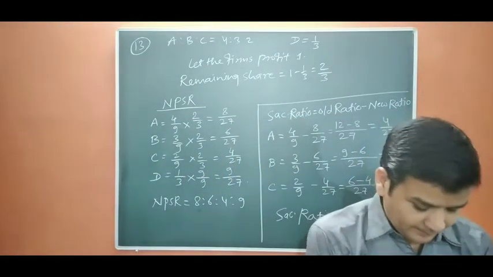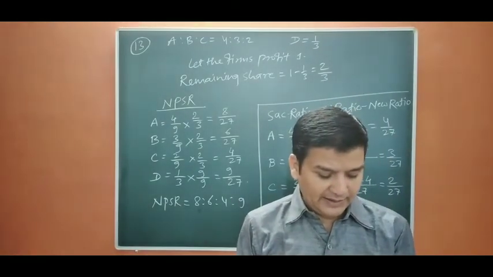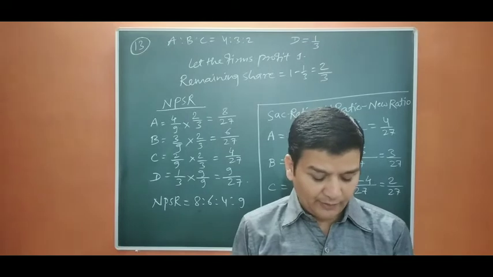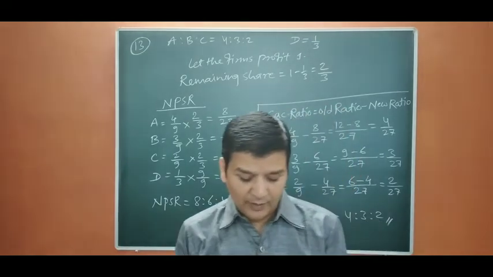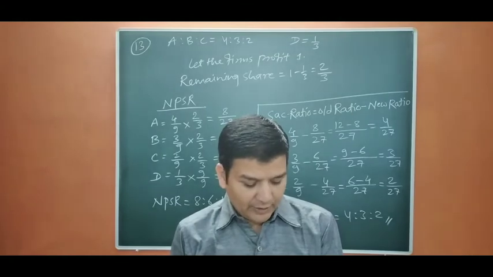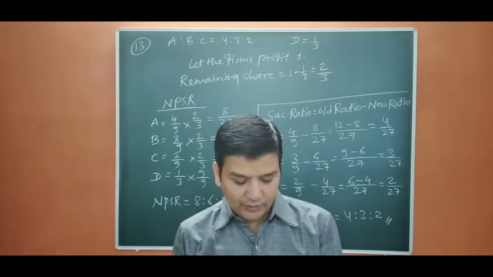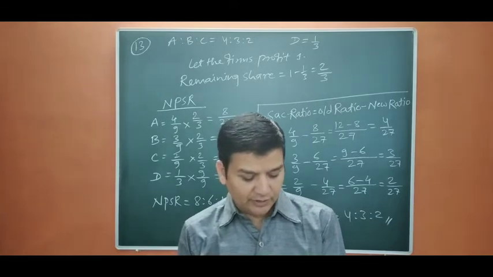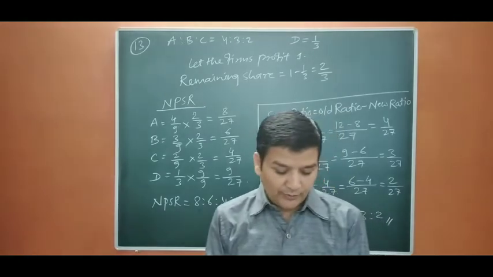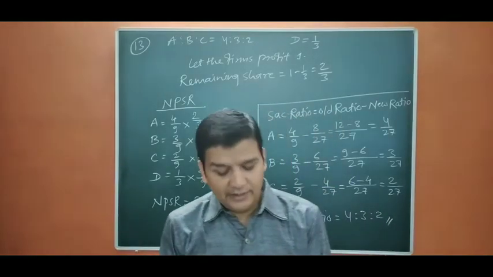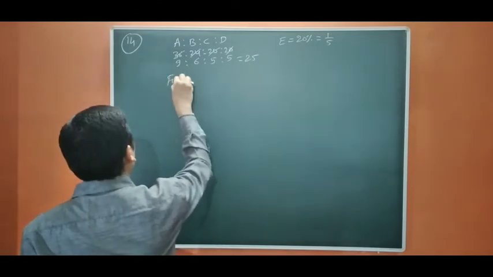Question number 14. A, B, C and D are in partnership sharing profits and losses in the ratio of 36 is to 24 is to 20 is to 20 respectively. E joins the partnership firm for a 20% share, and A, B, C, D in future would share profits among themselves in 3 by 10, 4 by 10, 2 by 10, 1 by 10 respectively. Calculate the new profit sharing ratio after the admission. Okay, let us start. The future ratio is also given.